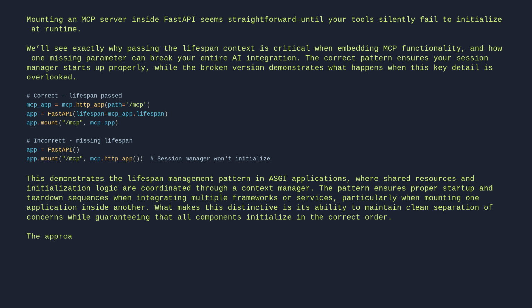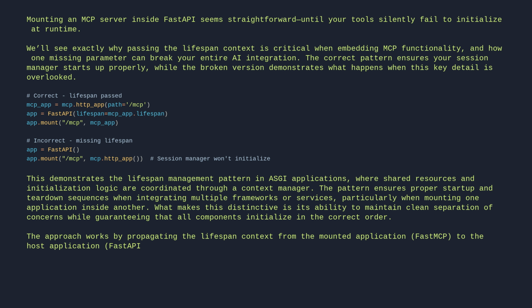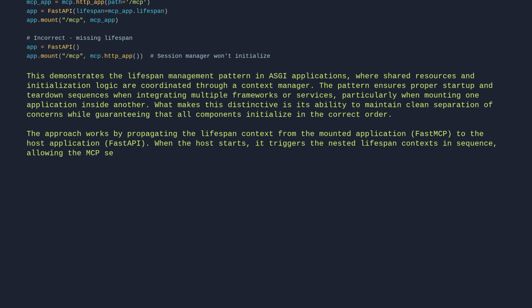The approach works by propagating the lifespan context from the mounted application, FastMCP, to the host application, FastAPI. When the host starts, it triggers the nested lifespan contexts in sequence, allowing the MCP server to initialize its session manager and other resources before the main application begins handling requests.